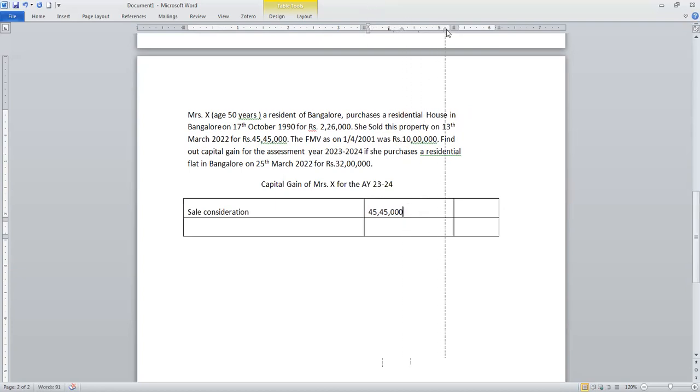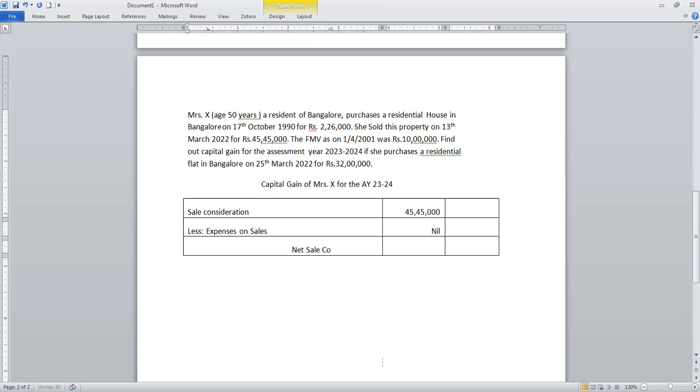So 45 lakhs 45,000, and I'm going to deduct less expenses on sales. In this problem there are no expenses on sales, so I'm going to make it nil. Next, after deducting, whatever you get will be called the net sale consideration. So how much is the net sale consideration? Same, 45 lakhs 45,000.